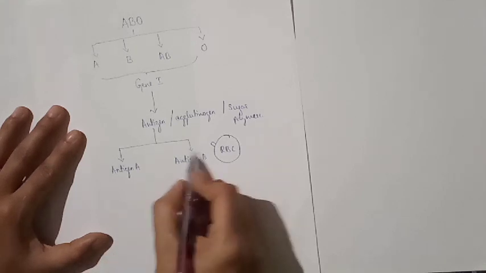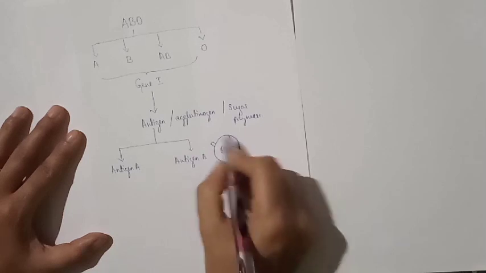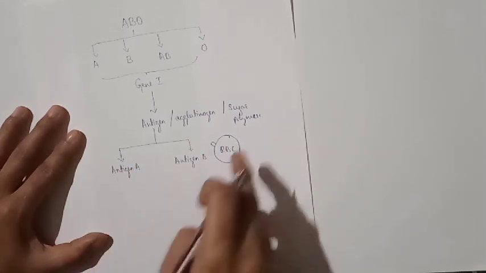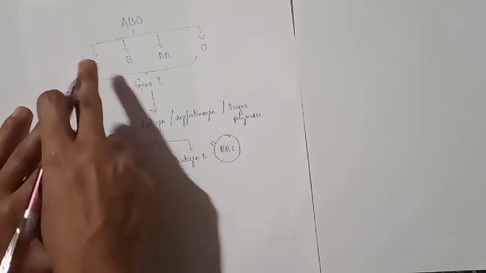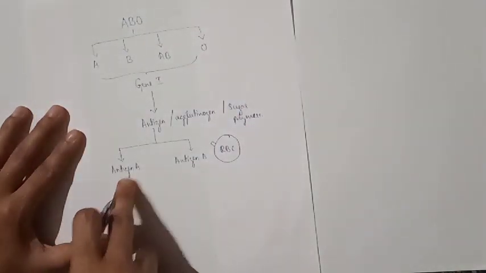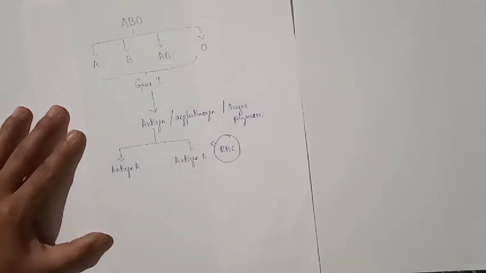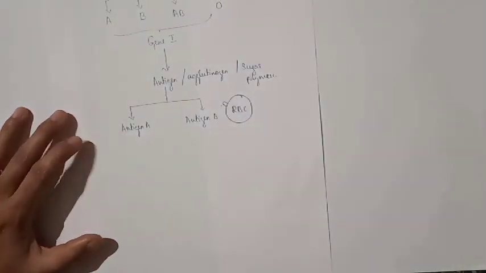Clear? Based on the presence of antigen on the surface of RBC, there are 4 kinds of blood group in human. This blood grouping is mainly based on the presence of this antigen on the surface of RBC. Now try to understand how these antigens are responsible for different kinds of blood group.